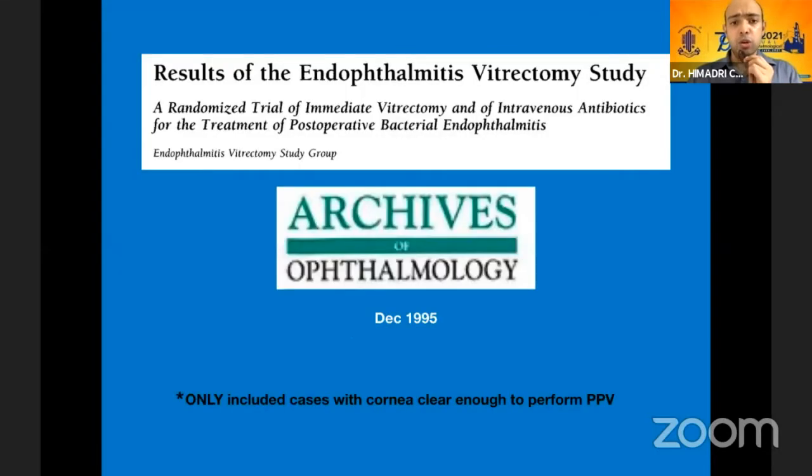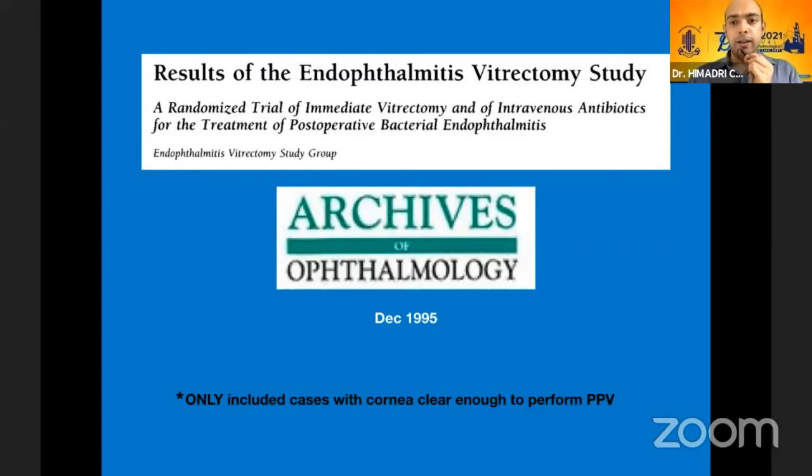Now, most of the knowledge of endophthalmitis management is based on the EVS study, which was published way back in 1995. But one of the biggest caveats is that it included only those cases where the cornea was clear enough to perform a pars plana vitrectomy, which means all cases where there was a big corneal infiltration or rather a pretty aggressive organism, those were excluded from the study.